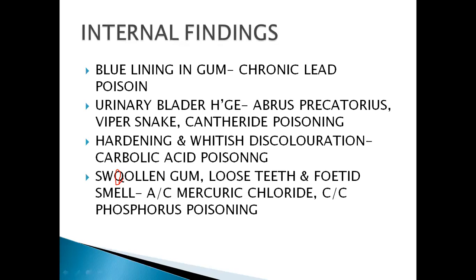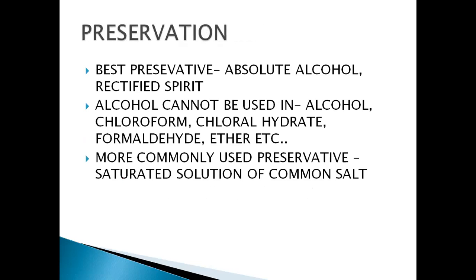Or loose teeth or fetid smell is seen in acute mercury chloride or chronic phosphorus poisons. So these are some internal findings commonly associated with these poisons. Next, about the preservation of viscera.